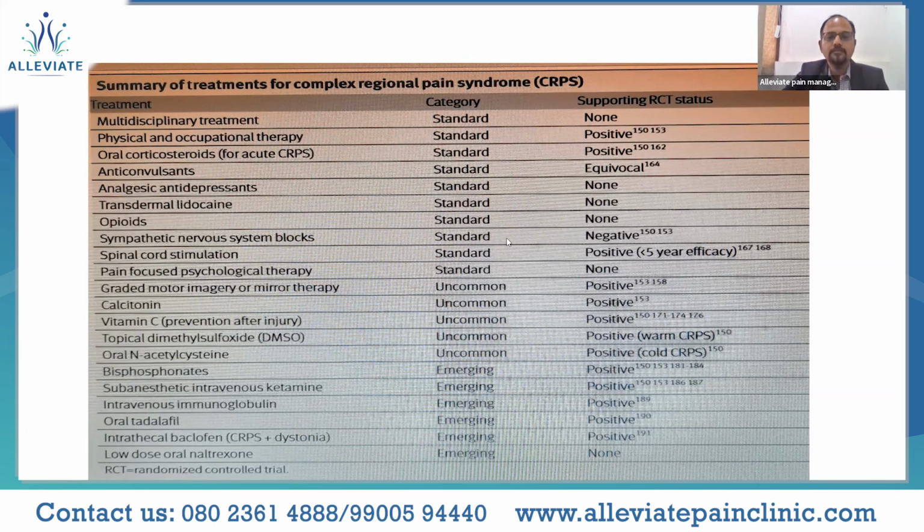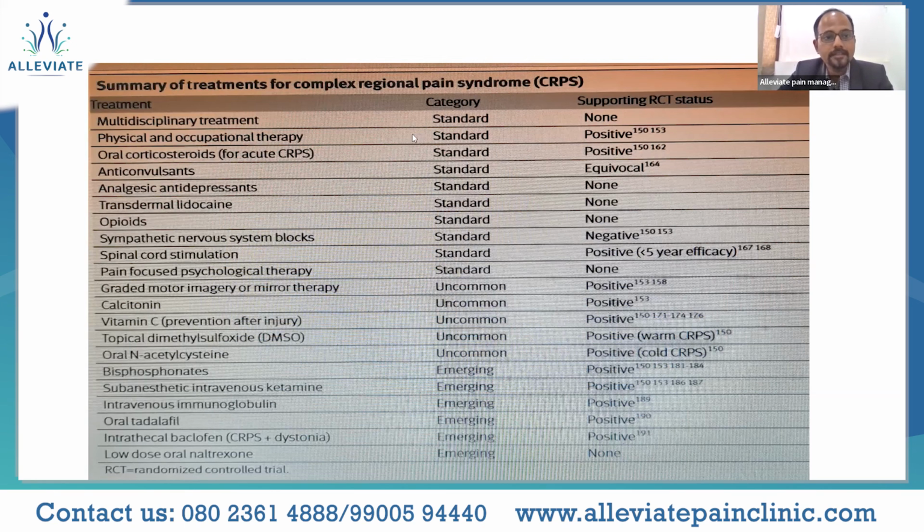Among them, with the various published RCTs, certain ones have very positive outcomes, some are equivocal with not much result in either the negative or the positive direction, some have proven to have no results at all, and some have to be avoided as well.